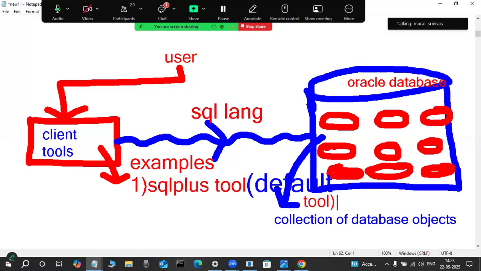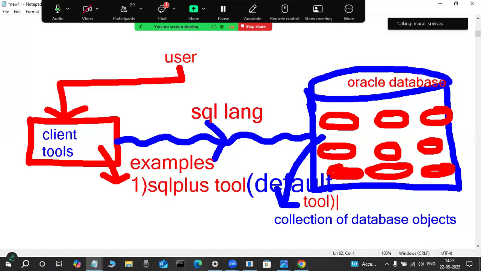This is not a GUI, graphical user interface. This is a command line interface, same like a command prompt, or otherwise the DOS prompt, if you have an idea, in the olden days. Yes, the same thing. Everything we need to type. This is not a graphical user interface. The SQL Plus tool is a default tool in Oracle. When we install Oracle software, this client tool is automatically available. Through this client tool, we connect to the server by using a username and password. Then only we are allowed to perform operations by using the SQL and PL/SQL languages in the Oracle database.